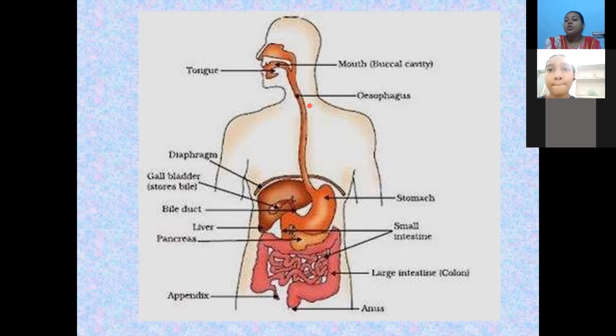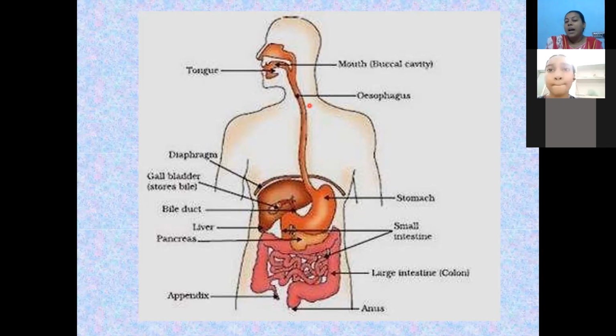Due to the muscular movement of the esophagus, the swallowed food is pushed down to the stomach. The food moves through this pipe-like structure with peristaltic movement.